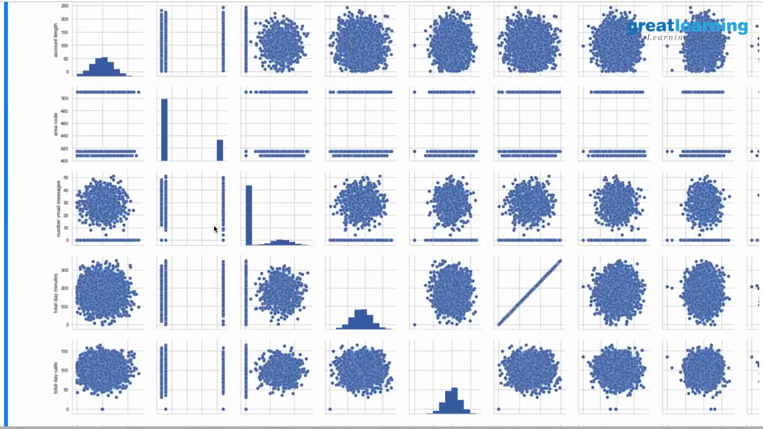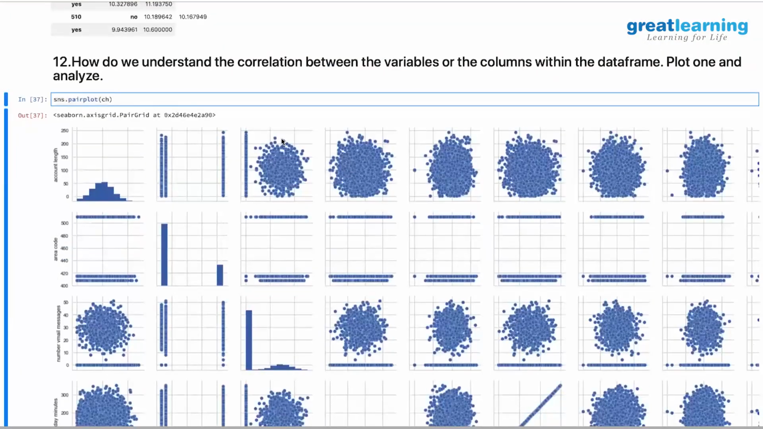Is that clear? So what you can do essentially is, for the same thing, use the hue variable and say hue is equal to area code. Then you see the same pair plot with three different colors. If there are three areas, it gives you three different colors. You can see the distribution between those things. You can see very different distributions or distributions overlapping.